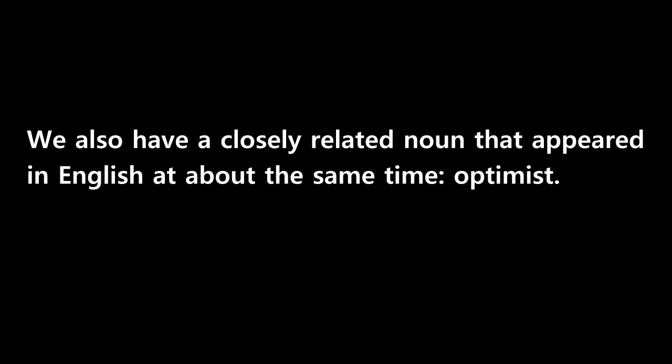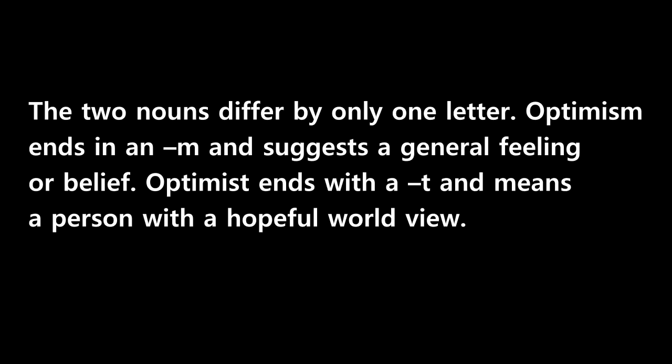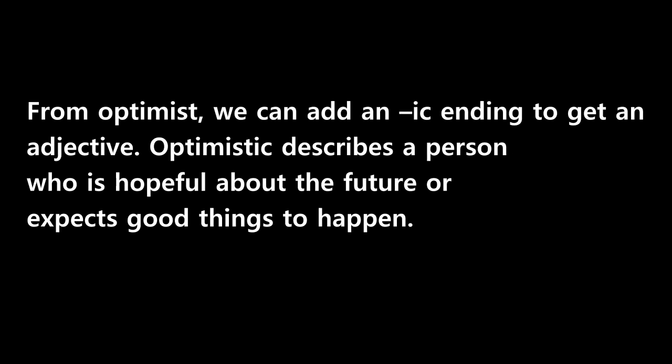We also have a closely related noun that appeared in English at about the same time, optimist. An optimist is a person with a hopeful way of looking at things. The two nouns differ by only one letter. Optimism ends in an M and suggests a general feeling or belief. Optimist ends with a T and means a person with a hopeful worldview.